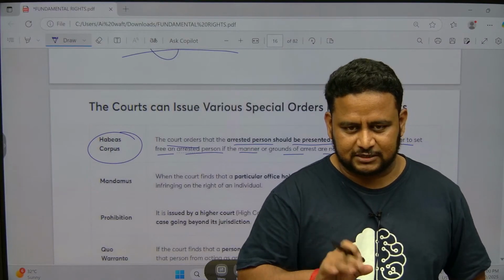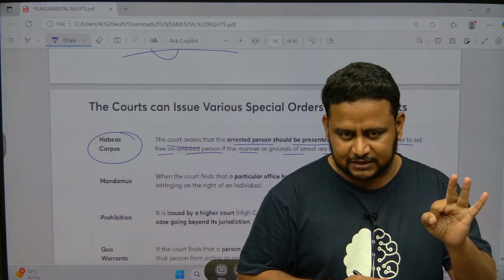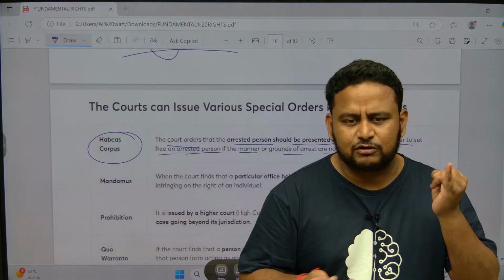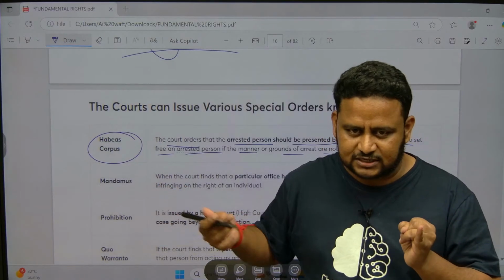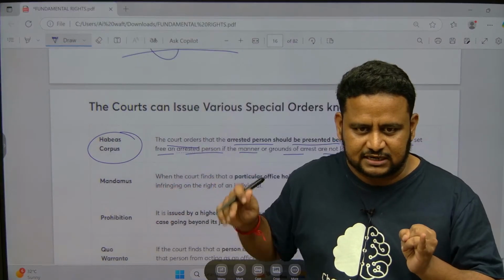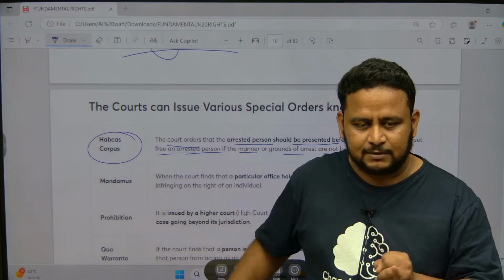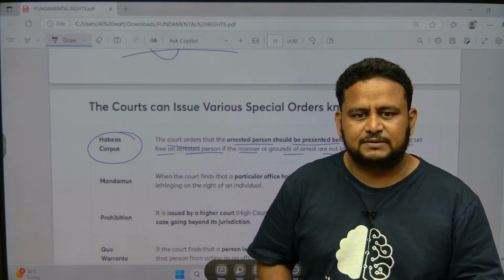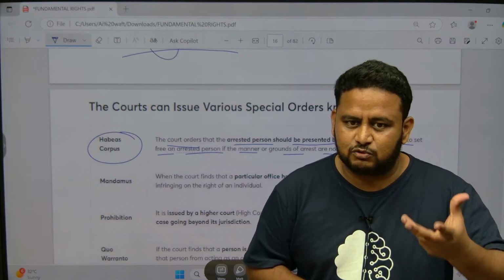So what do you mean by that? I told 3 words: public person, public authority or private person. Public person means what? Any government official, or you can take it as a police officer. He is also a public person because he is under the government. That is the meaning of public person. Public authority means some institution has arrested me. Suppose the CBI has arrested me, that is public authority.